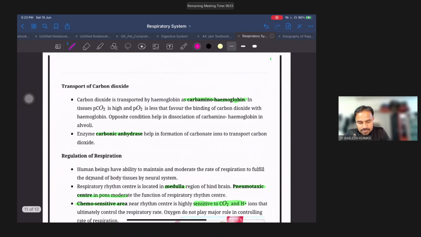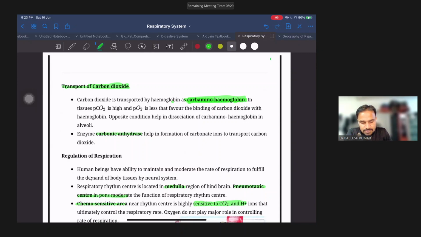Now if we see the transport of carbon dioxide, that was about the transportation of oxygen. The carbon dioxide is transported by hemoglobin as carbaminohemoglobin. Okay, these terms you have to learn. Oxygen was transported in the form of oxyhemoglobin, but CO2 is transported in the form of carbaminohemoglobin.